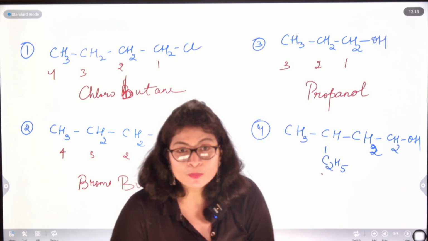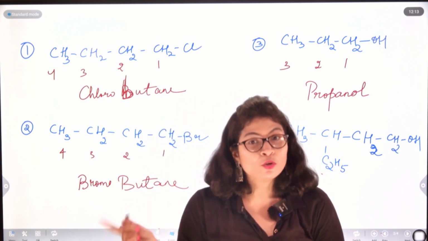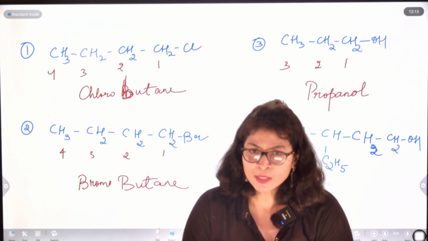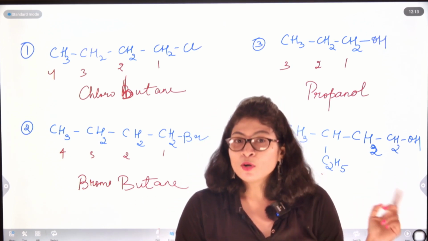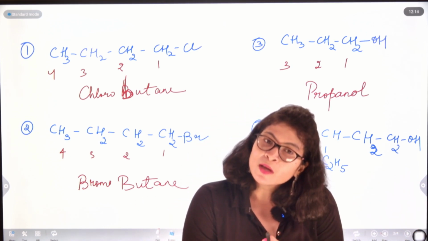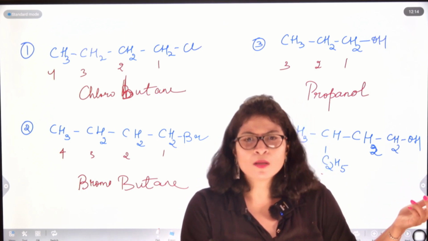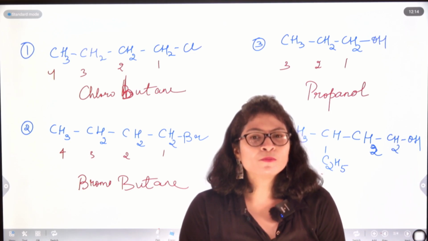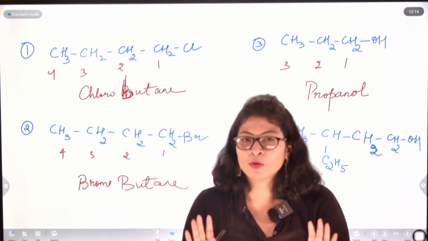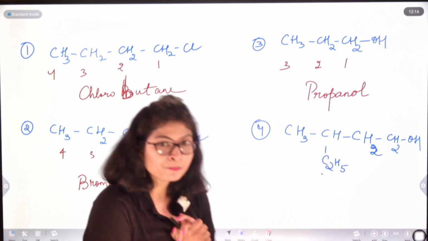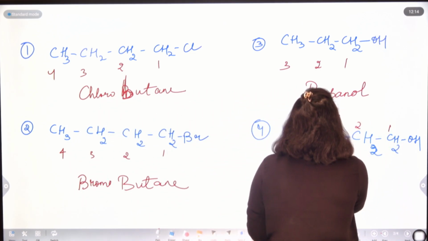In that case, what do I have to do? In this contradictory situation, I have to give priority to my functional group. I have to start my naming from the carbon atom which is just adjacent to the functional group. I will not look at the branching then. After numbering the carbon atoms from the functional group, I will just give the number to the branching, and I will not look into whether the branching is getting the minimum number or not. I'm least bothered about it when I'm having a functional group with me. So from here I will start my naming from this particular carbon atom: 1, 2, 3, 4.